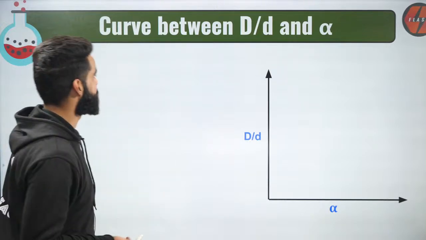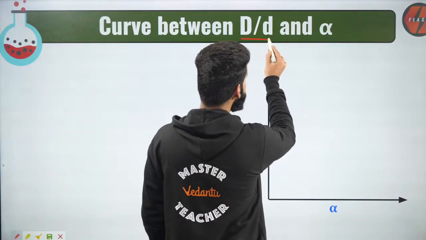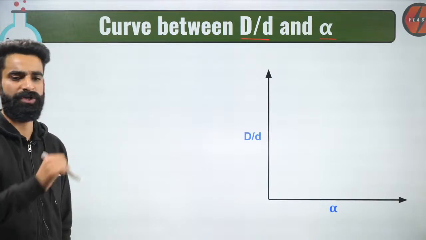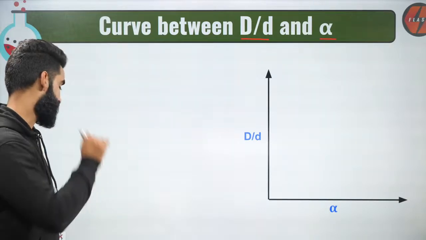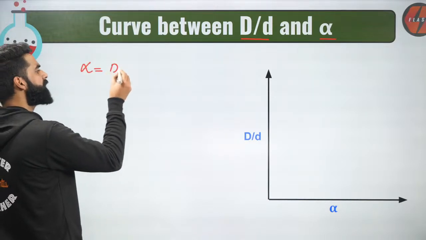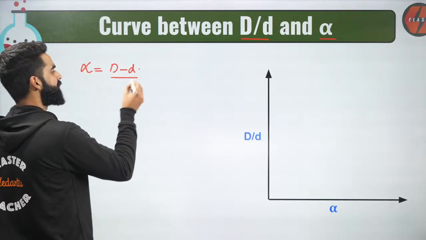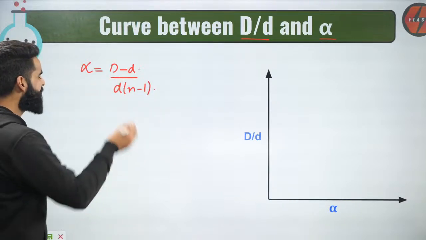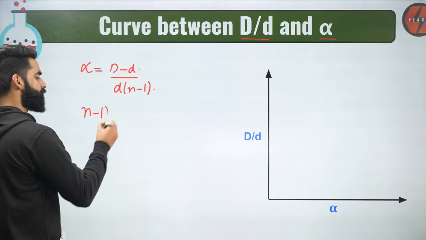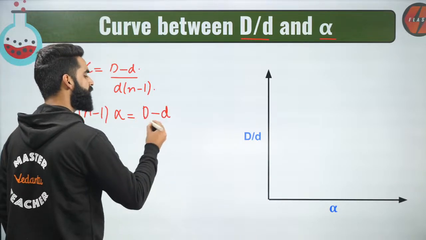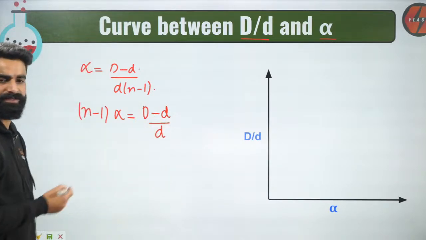Okay. See, guys, the curve between capital D by d and alpha. Over here, you will get one more concept, and that concept will be used in the questions, okay? See, guys, we know alpha is capital D minus small d divided by small d multiplied by n minus 1. Can I write it like this? n minus 1 multiplied by alpha is equal to capital D minus small d divided by small d. I can write it like this, absolutely.